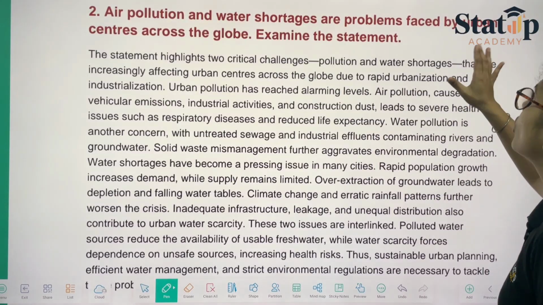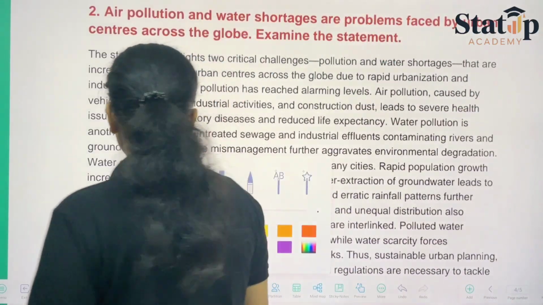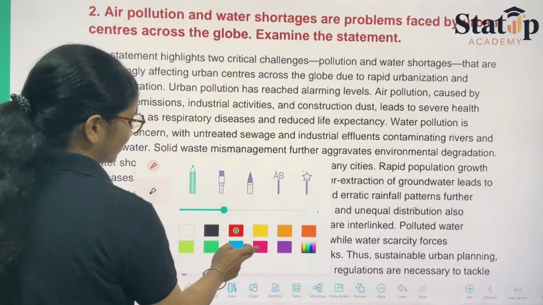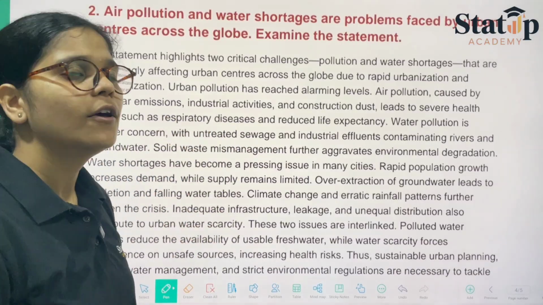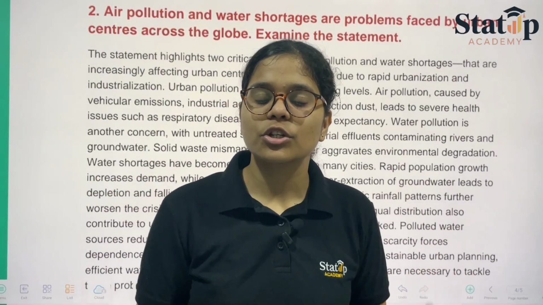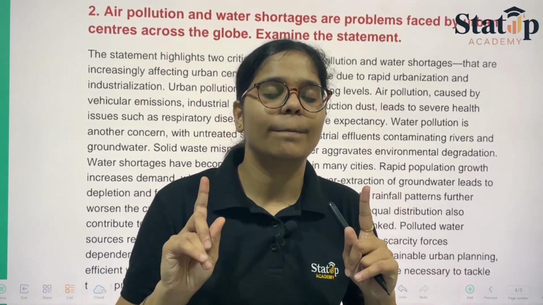All right, so coming on to the next question that we had, it says that air pollution and water shortages are problems faced by urban centers across the globe. Why only urban centers are facing such difficult situations, like water shortages and water problems? First of all, what is water shortage? Water shortage is when population is more but the resource is less. That is the basic definition of water shortage.